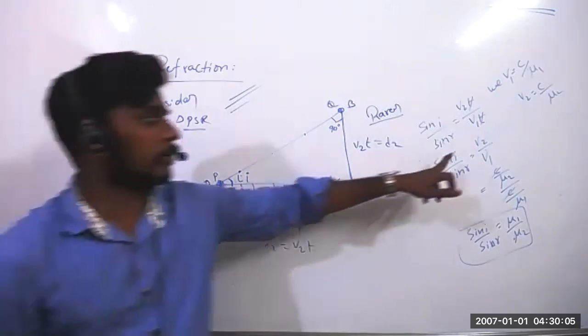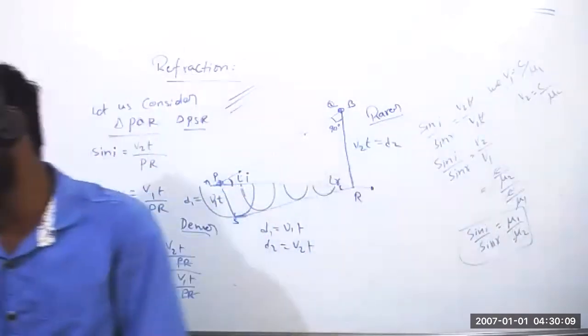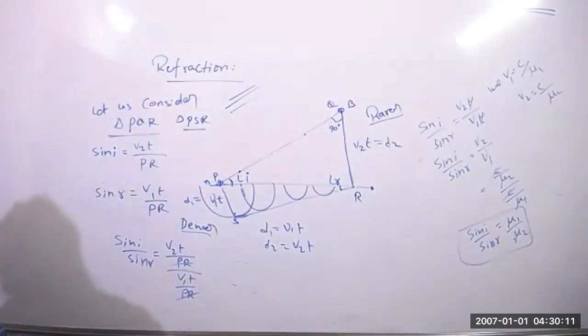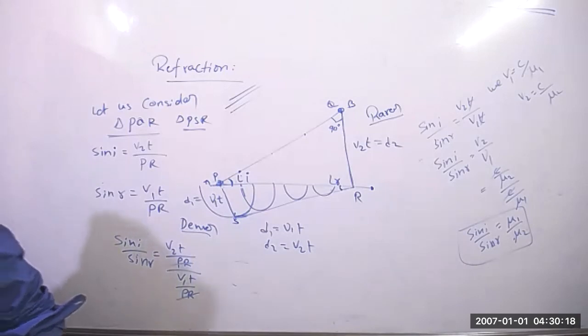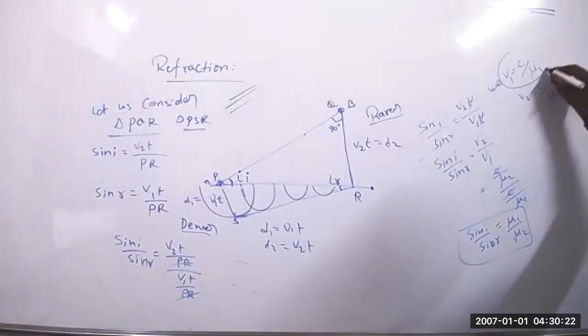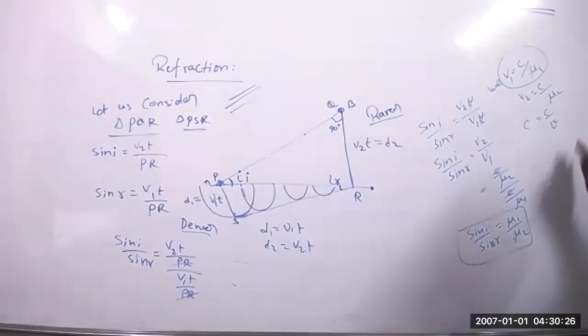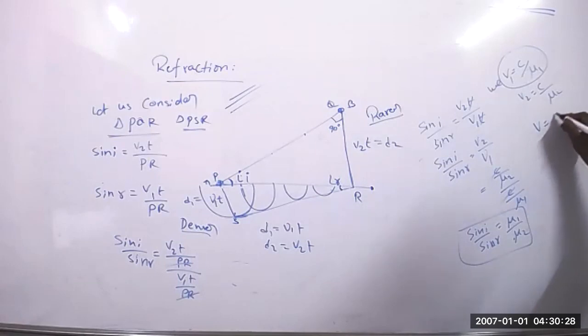Once we get up to V2 by V1, again we should write V equal to C by mu. Mu is wavelength, sir? No. Did you remember C by mu? Velocity equals C by refractive index.